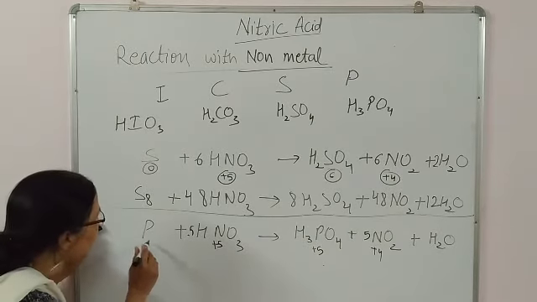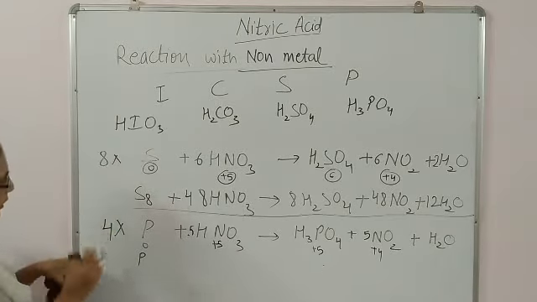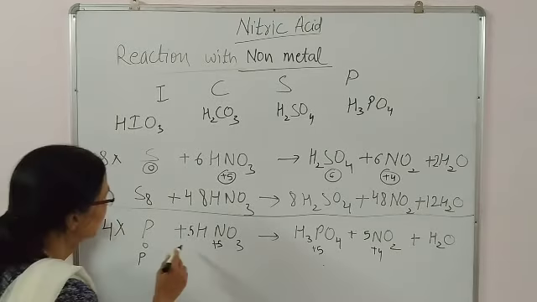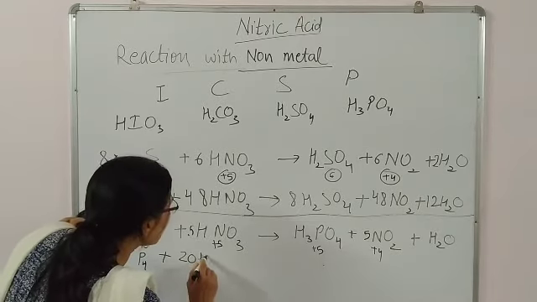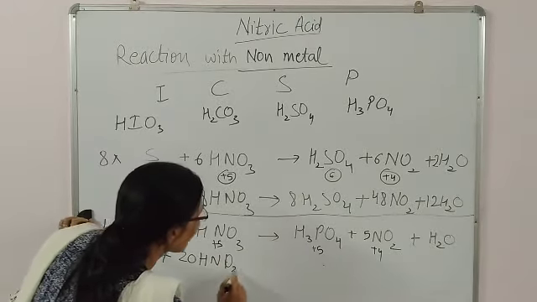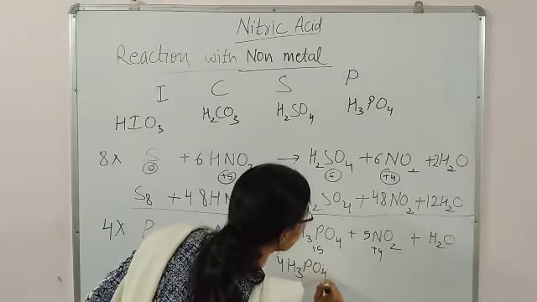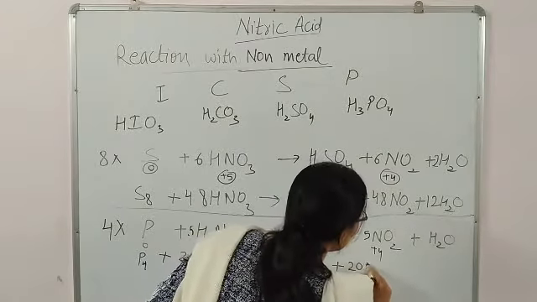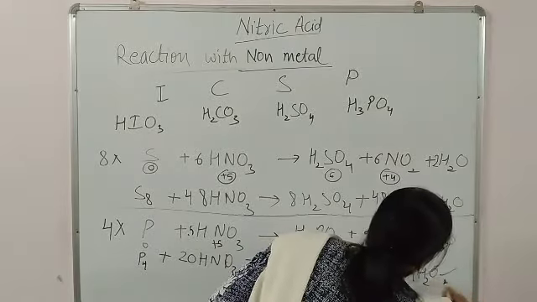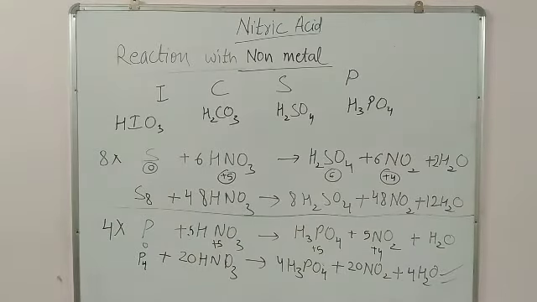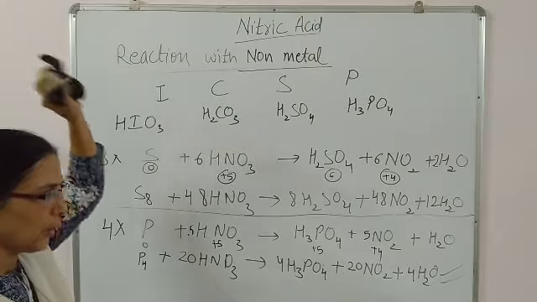But the problem is you are getting P4, so multiply with 4. So you will get P4 plus 5 times 4, 20 HNO3, plus 4 H3PO4 plus 20 NO2 plus 4 H2O. So this is the equation just like your book. So you have done work for reaction with metals and reaction with non-metals.